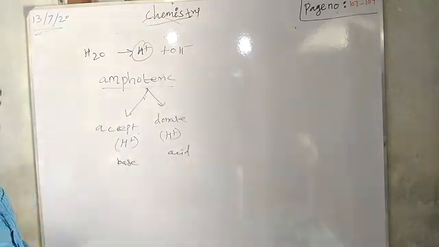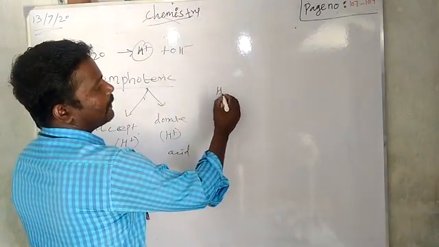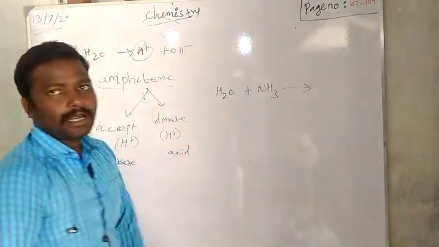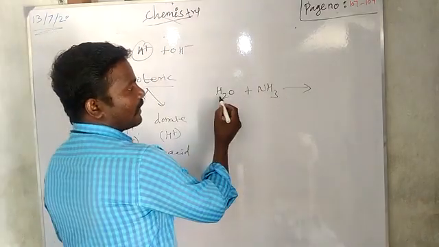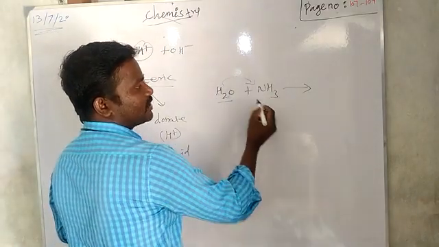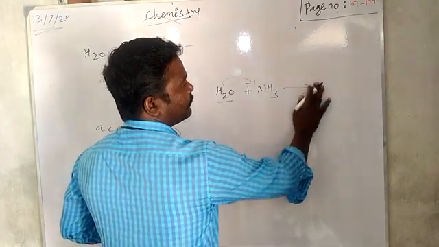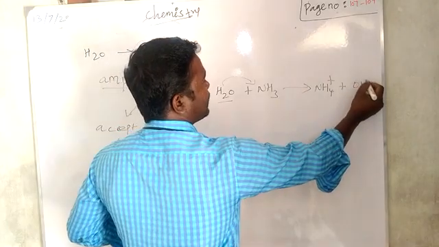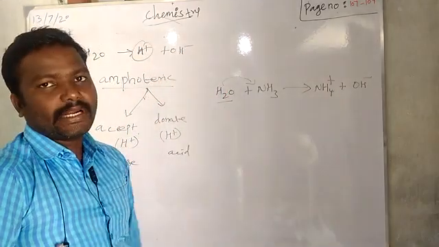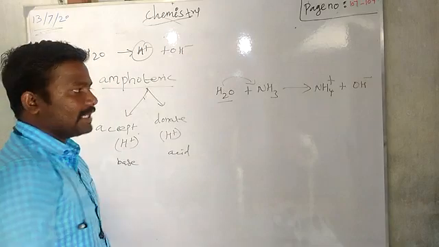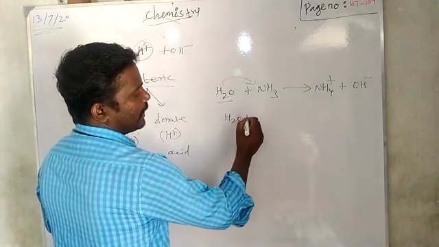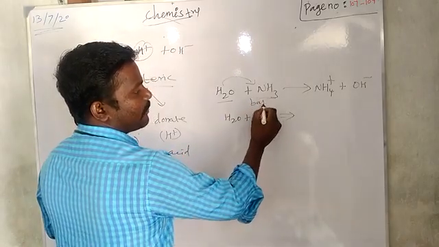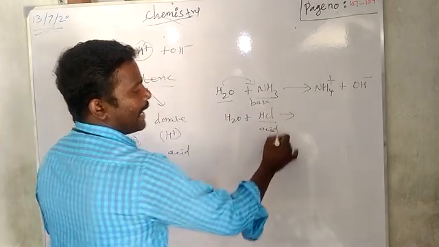For that we have an example of how water reacts with ammonia. Here ammonia is one example of a base. So here the water will donate H plus, so it can form NH4 plus, then OH minus ion. See, the proton is donated here, so water is acting as an acid. Then the same water is treated with hydrochloric acid. See here, an example for base, here an example for acid.